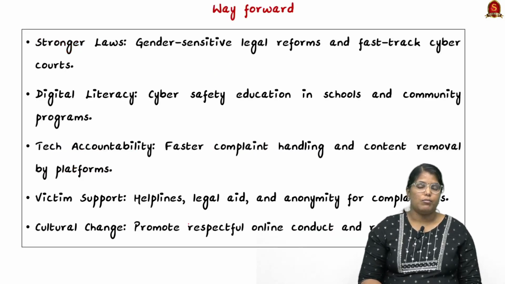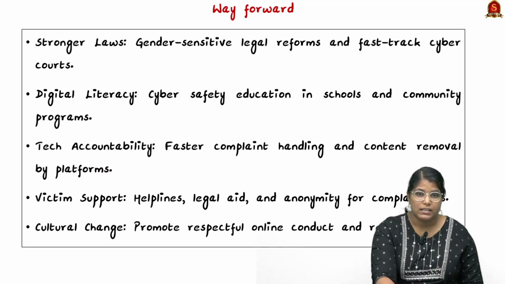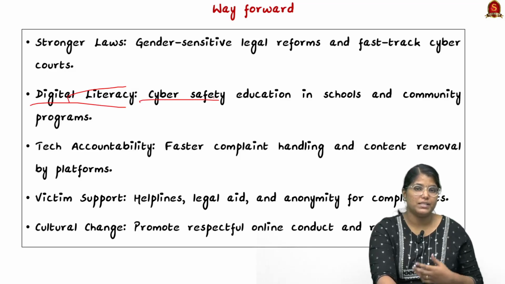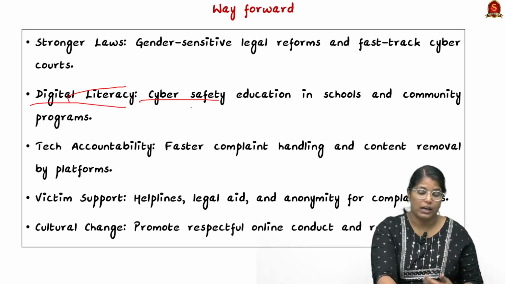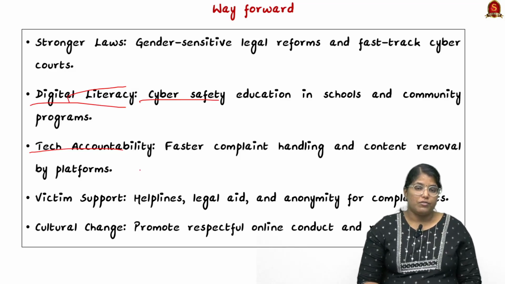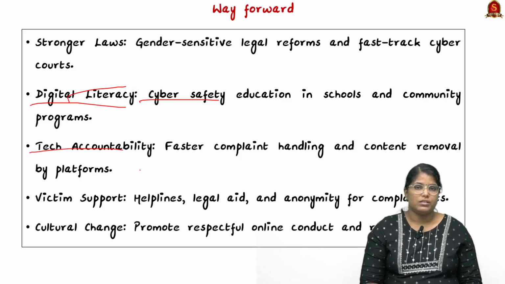Now moving on, talking about what can be done, we have to bring a lot of gender-sensitive legal reforms, and we have to bring in fast-track cyber courts. Secondly, we have to bring digital literacy. Cyber safety education should be given to students in schools as well as through community programs. Thirdly, we have to bring in tech accountability. For example, we can speed up the process of complaining to the particular application or technology so that the content is removed from the relevant platform. So those kinds of things can be done.